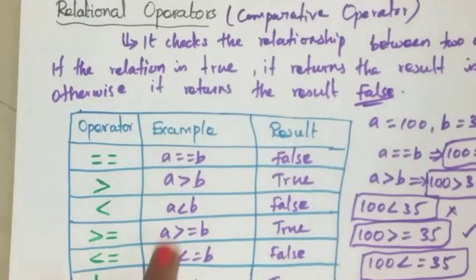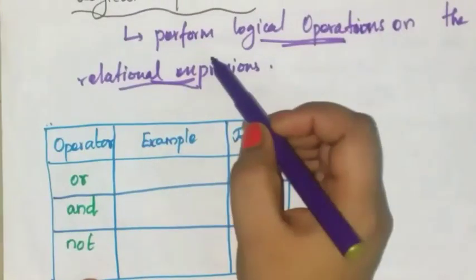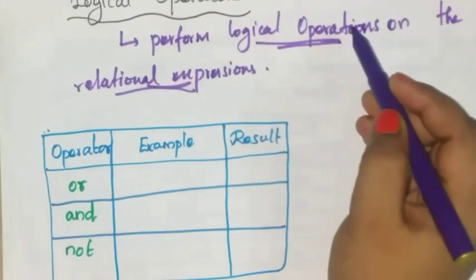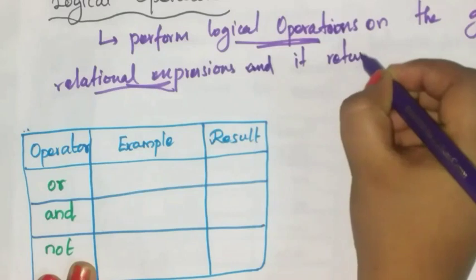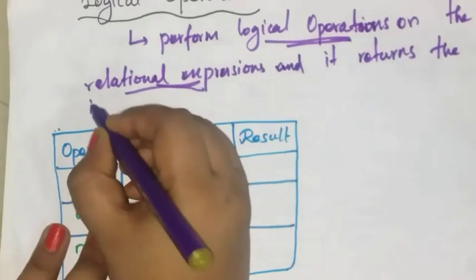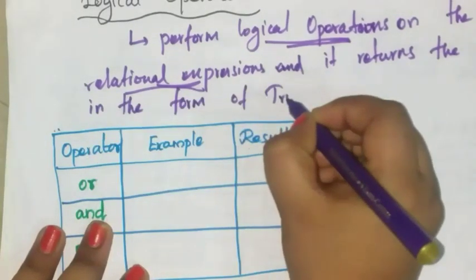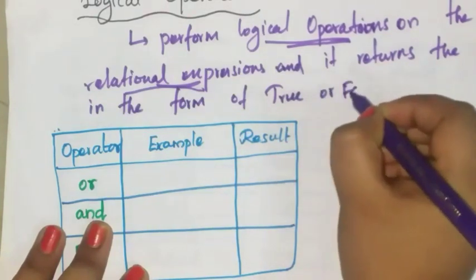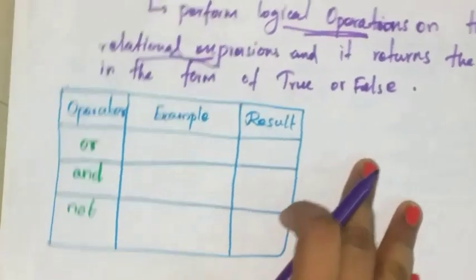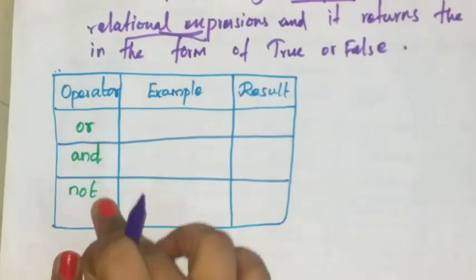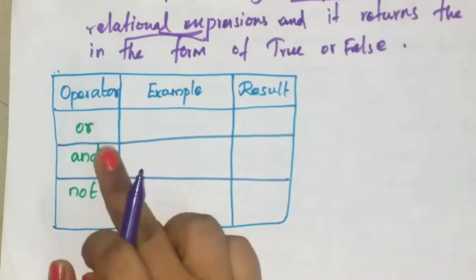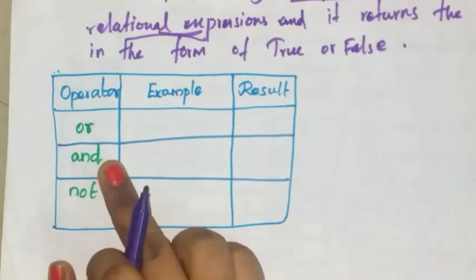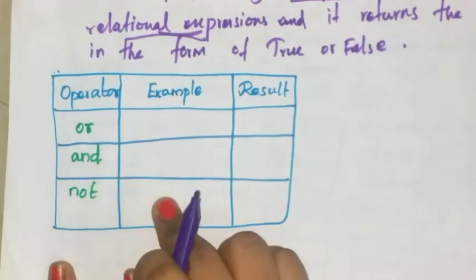By using these relational expressions, you have to perform logical operations, and it returns the result in the form of true or false. So here some of the logical operators are given. What are they? Or, and, not.